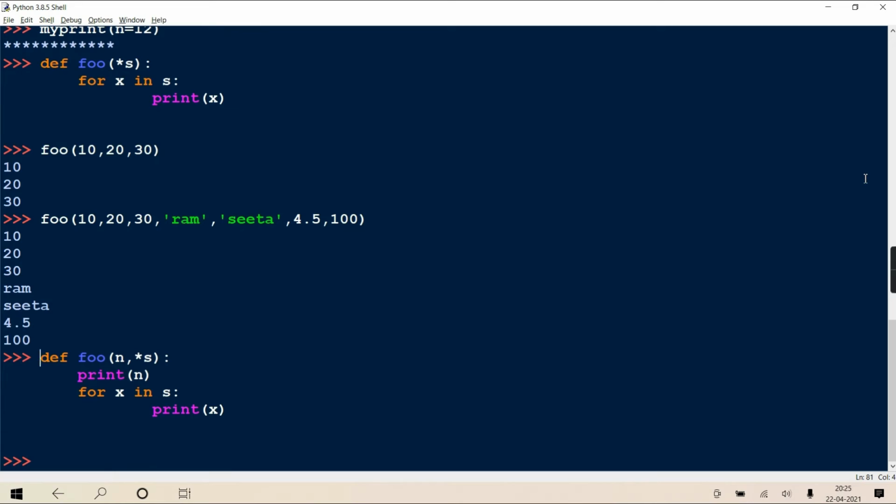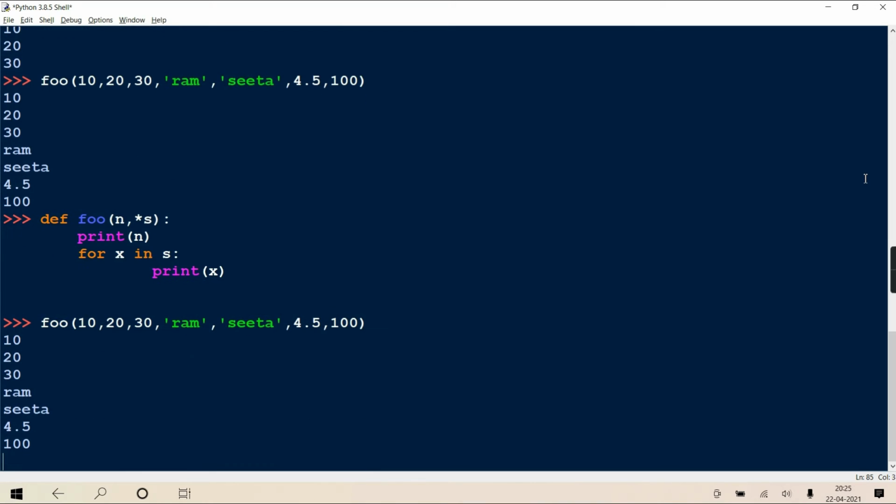Okay, see now I'm calling it. Now what will happen? n is a positional parameter. So the first value will correspond with n. 10 corresponds with n. And all the remaining are packed into a tuple which will come in s. See. Right? 10 is passed to n.